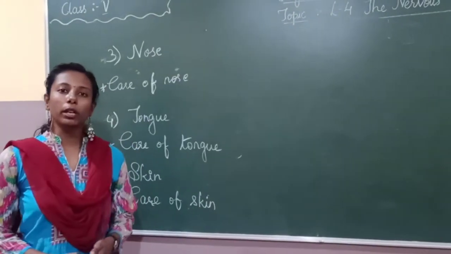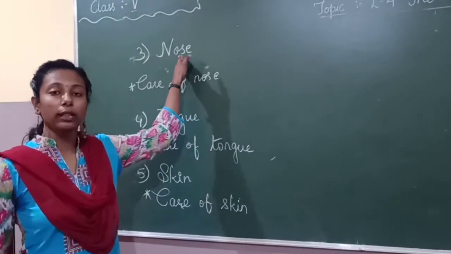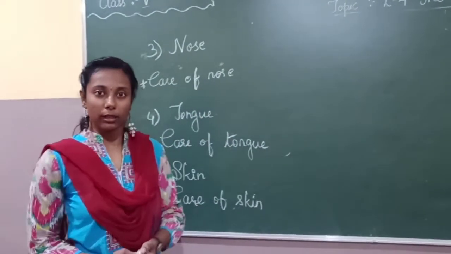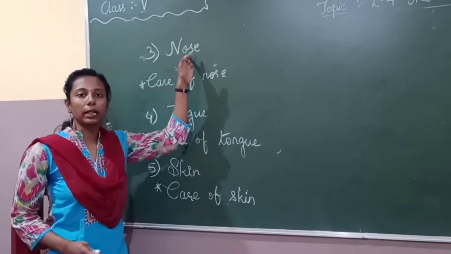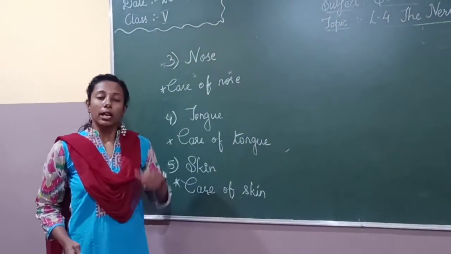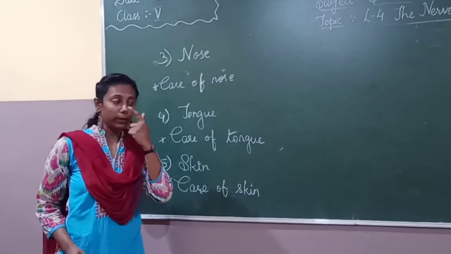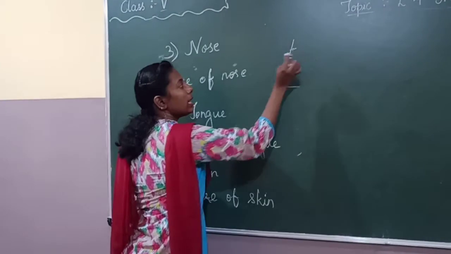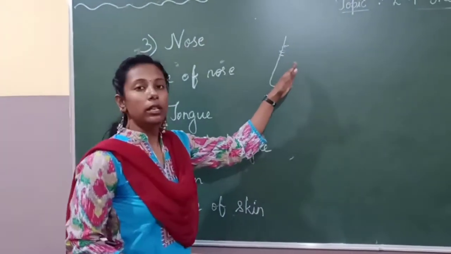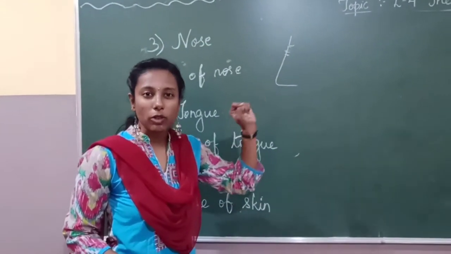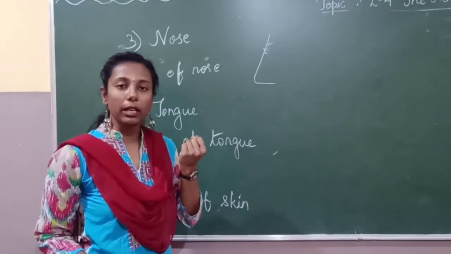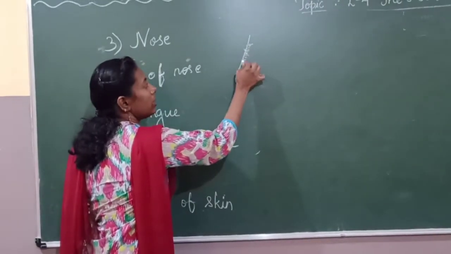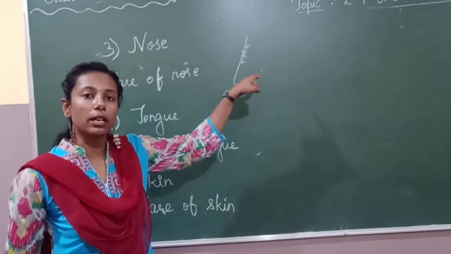Okay children, now coming to the next sense organ, our nose. The nose helps us to smell things, correct? The upper part of the nose has many nerve endings, hair-like structures. You can also feel that when you put a finger inside, there are very tiny hairs, and these hairs are connected to nerves inside.